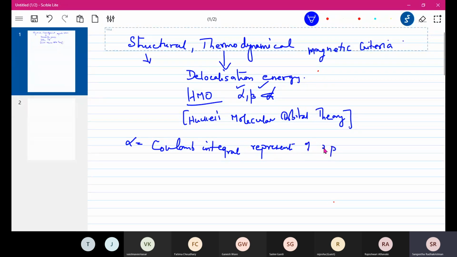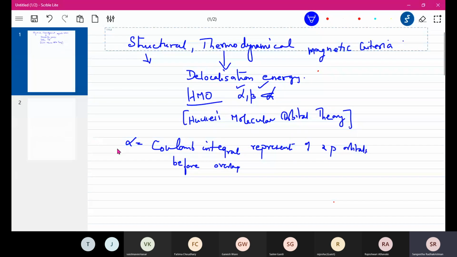We have already seen that the delocalized orbitals are 2p unhybridized orbitals. So alpha represents the Coulomb integral of the 2p orbital before overlap, before overlap of the molecular orbitals.